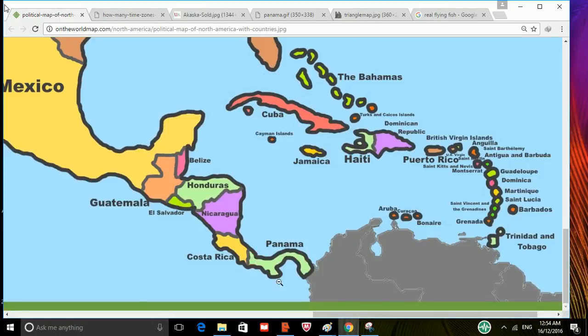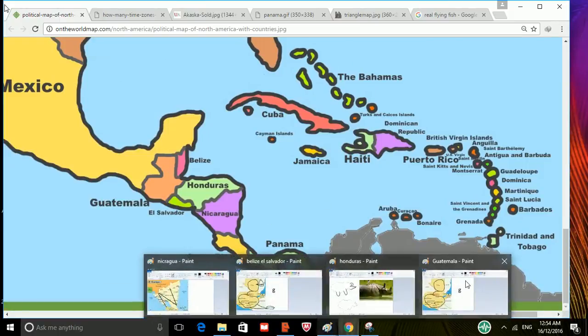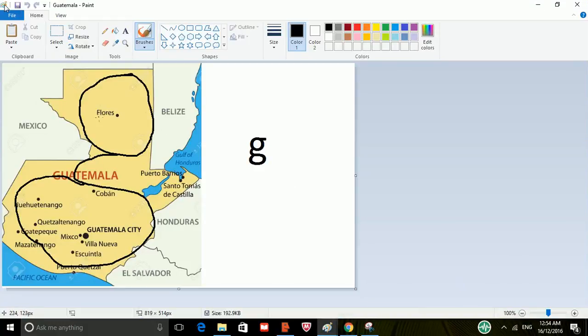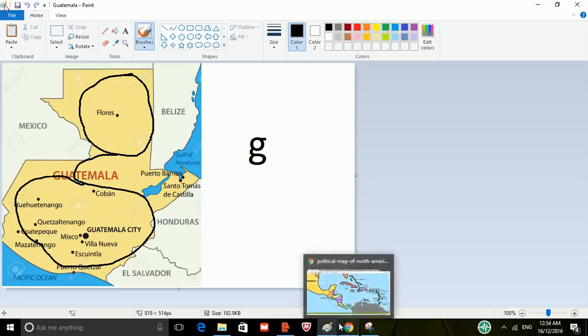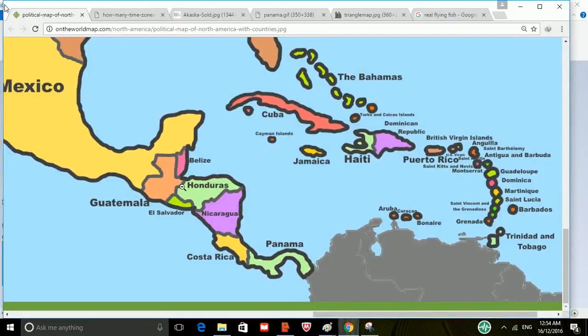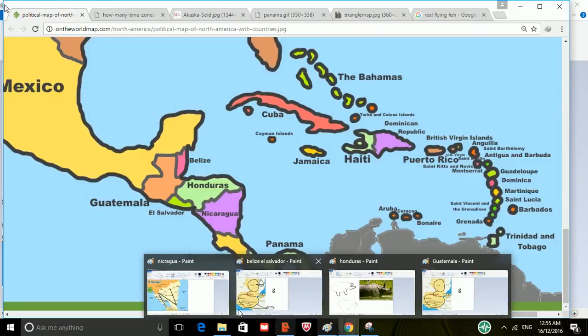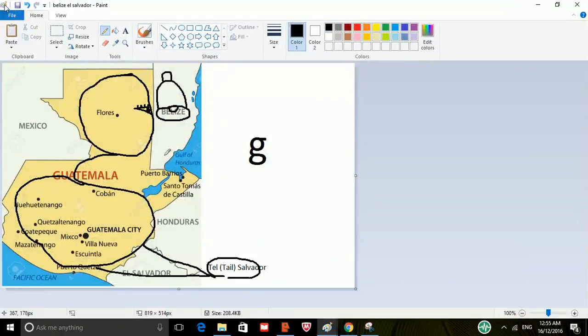How I remember Guatemala is, to me, it looks like a small g for Guatemala. So whenever I look at the map, I say, okay, small g, Guatemala. Then we have Belize and El Salvador. So I just connect Belize and El Salvador to Guatemala.